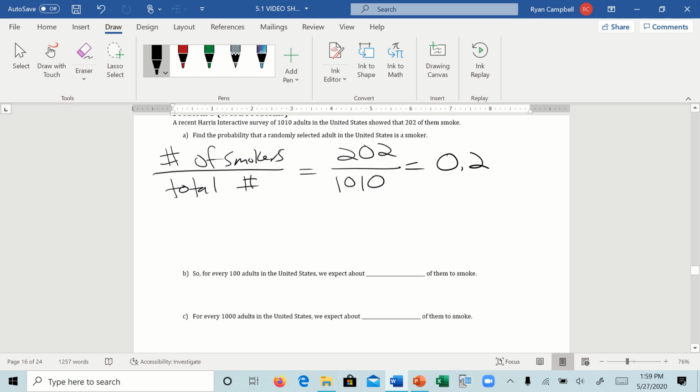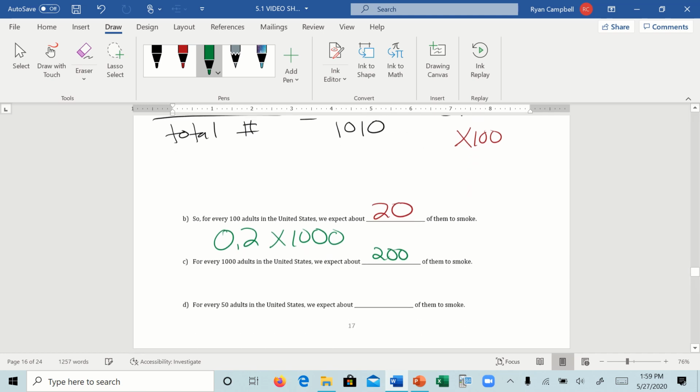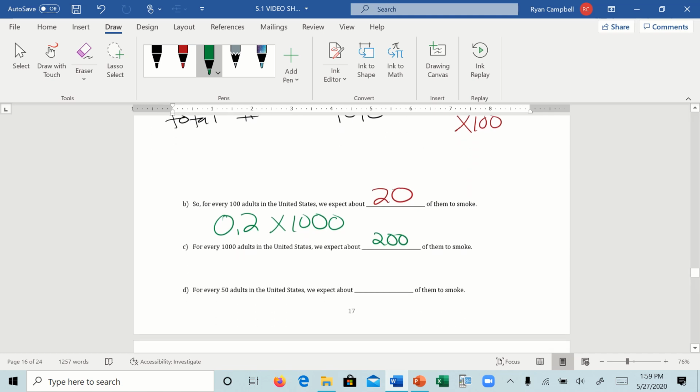That means for every 100 adults, how many would we expect to smoke? If we multiply this by 100, we'll get 20. For every 1,000, how many would we expect? This time we would do 0.2 times 1,000, and we would get 200. Part D: for every 50 adults, how many would we expect? This time we would do 0.2 times 50 adults, and we get 10.